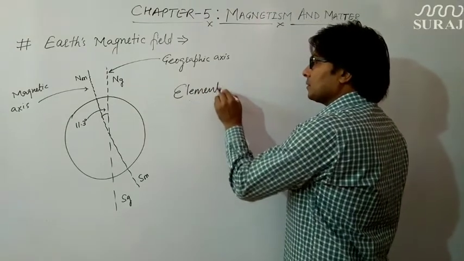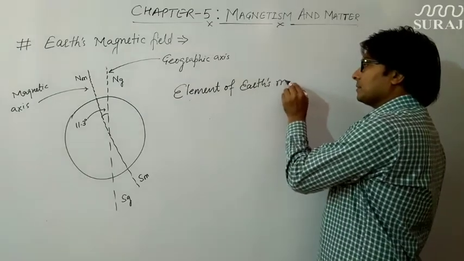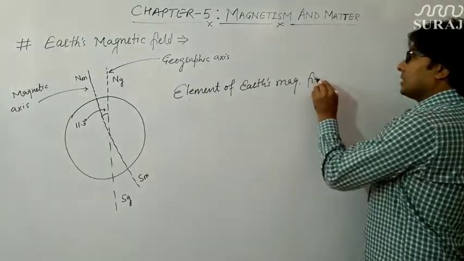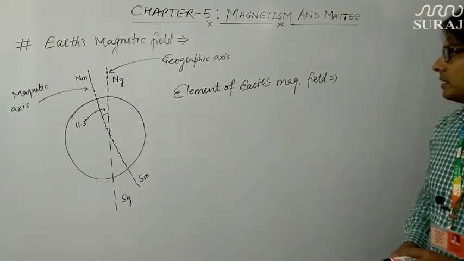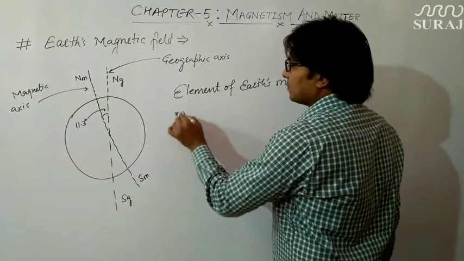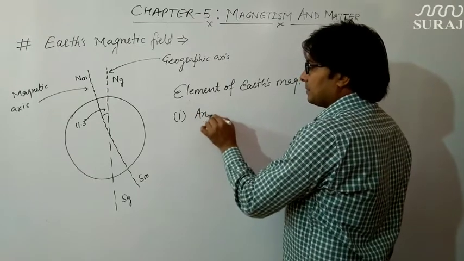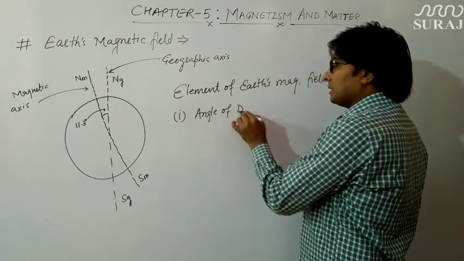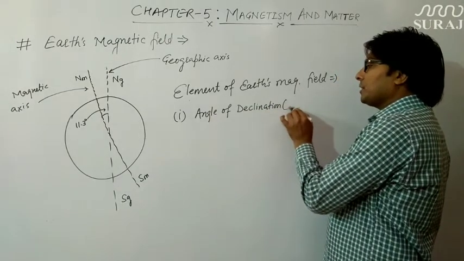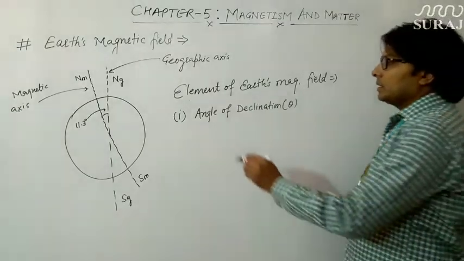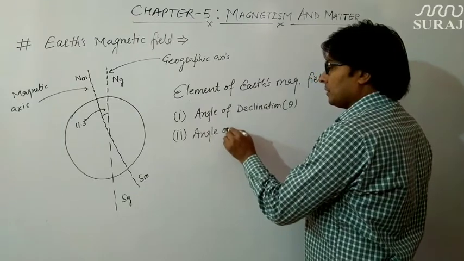Elements of Earth's magnetic field. There are three elements which completely describe Earth's magnetic field. The first one is the angle of declination, which is denoted by theta. The second element of Earth's magnetic field is the angle of inclination.